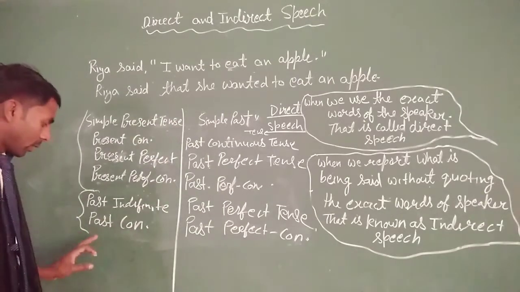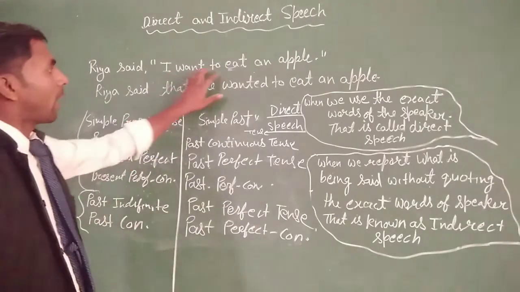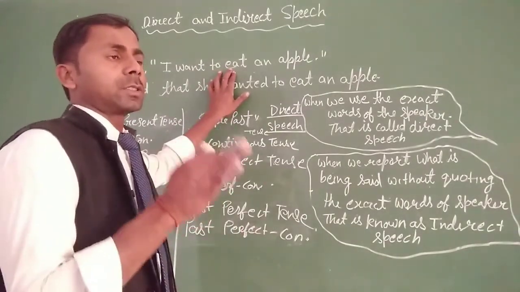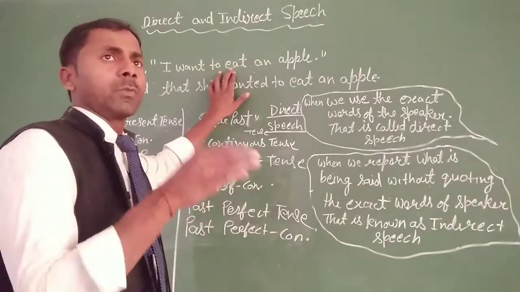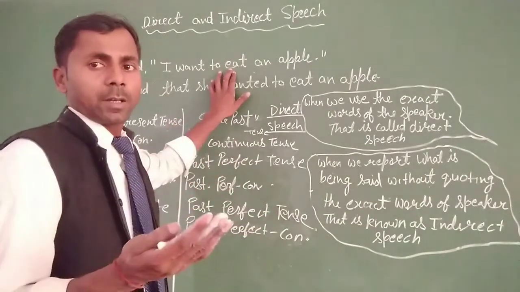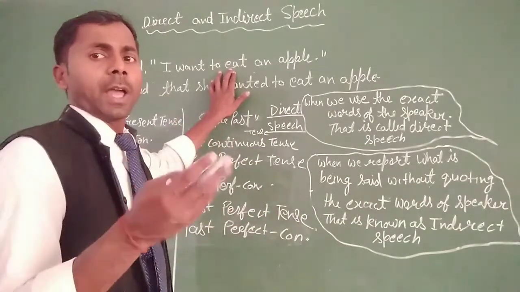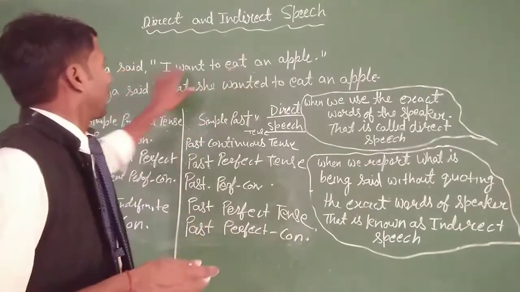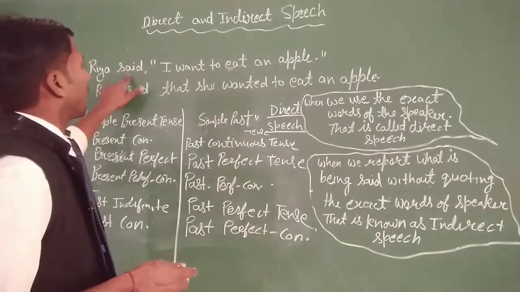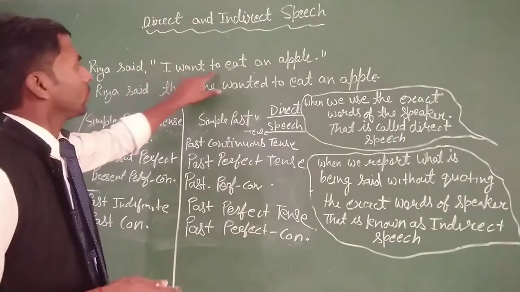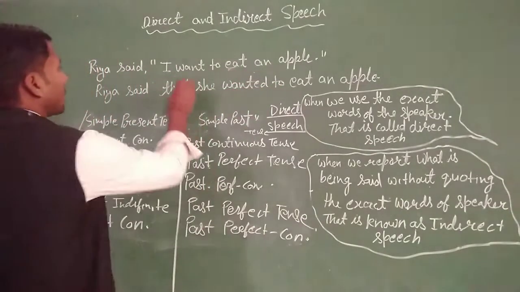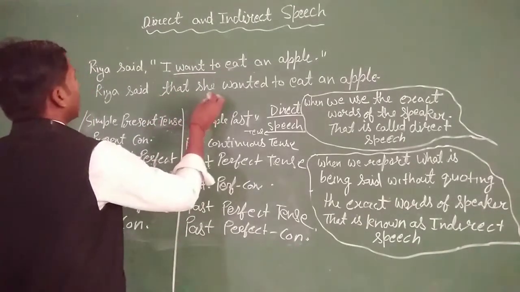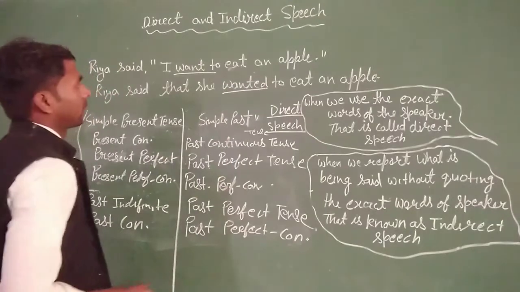If the reported speech is in a future tense, then we can change two words: "will" and "shall." "Will" becomes "would" and "shall" becomes "should." Simply, if Riya said, "I want to eat an apple," here is the present tense, and it changes into the past tense.